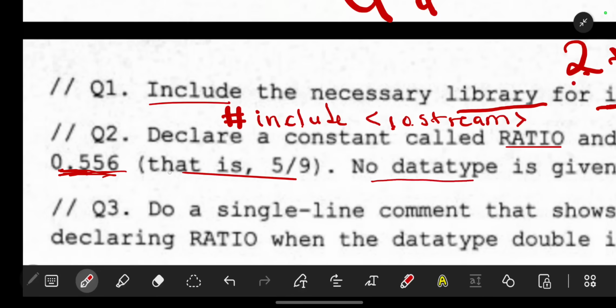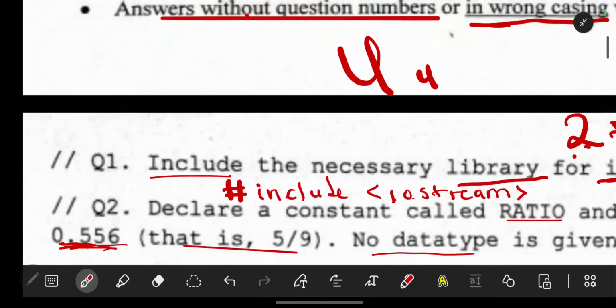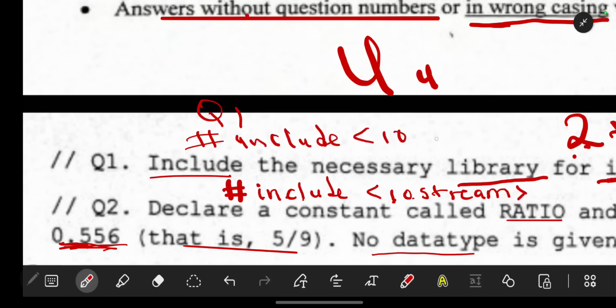So how you answer, let's say question 1, you indicate question 1, your answer is this. You are going to say question 1, your answer is hash include, make sure that they are in lowercase, iostream, like that.